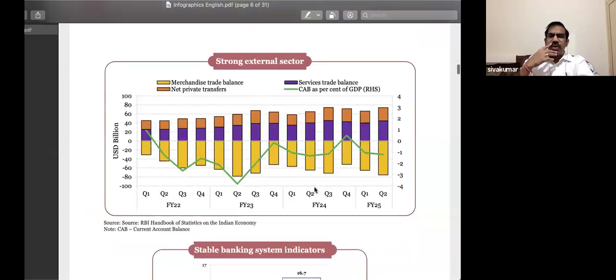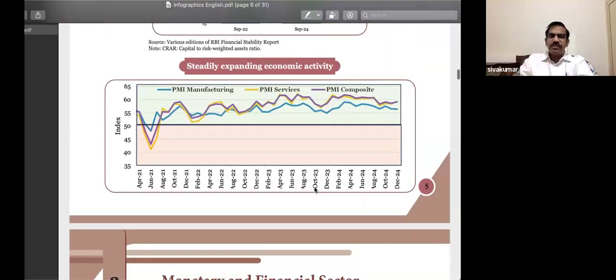And now let me show you the PMI within India. If you notice April, June, August 21, and after 21 till now, you have the PMI manufacturing, services, and composite.